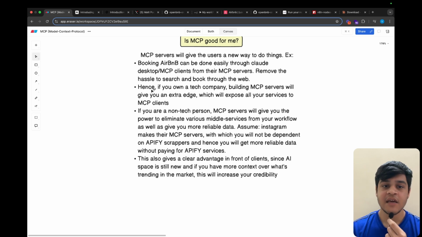And secondly, if you own a tech company, building an MCP server will give you an extra edge, which will expose all your services to MCP clients. So for example, if you are creating an automation agency and someone else owns a tech company, if that person provides an MCP server, a lot of developers can connect those MCP servers to their services, and hence for the tech company that would be great, because that would create more opportunities, more leads, more public, more visitors for that service.